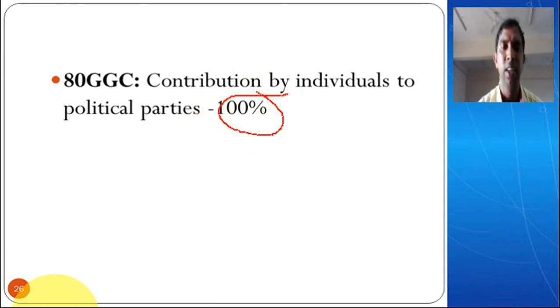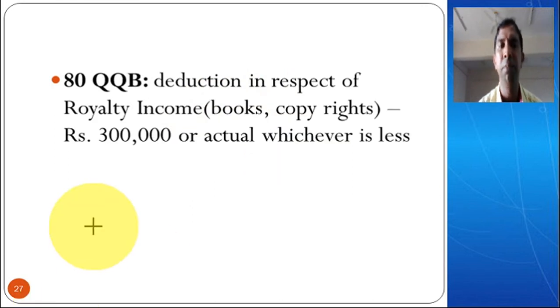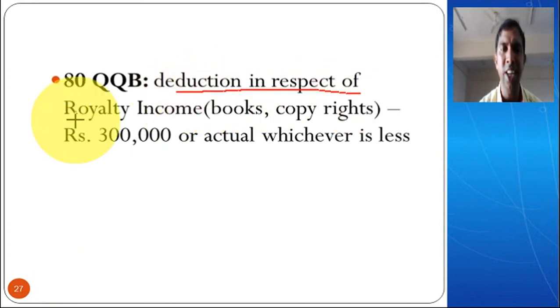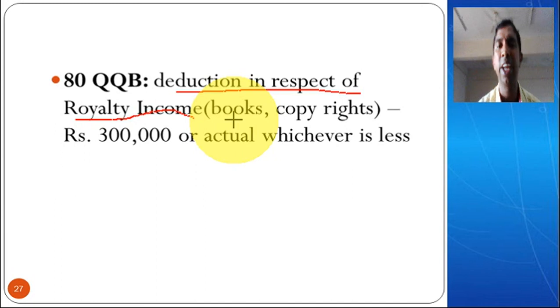Okay. The next one, 80QQB. This deduction is with respect to royalty income, in the sense that if you are writing any books, or any articles, or if you have any special copyright, and you are giving that item to somebody else, for example, a book can be given to a publisher to publish, and a copyright can be given to any company, then you will receive some amount. That amount can be claimed as a deduction.